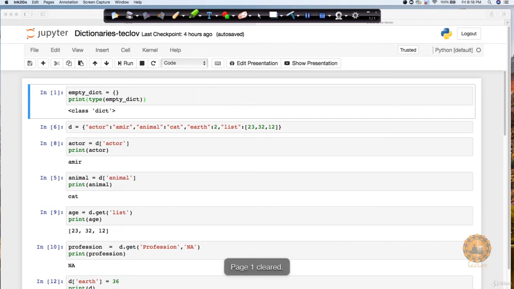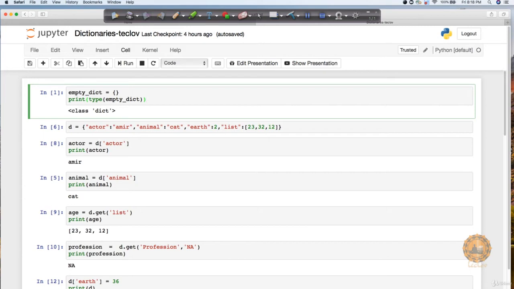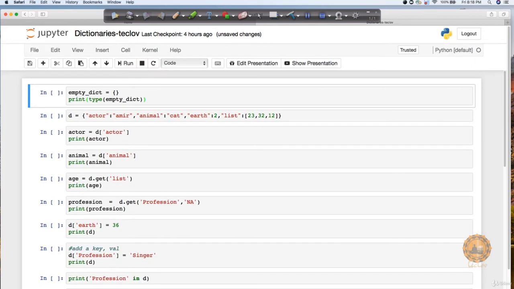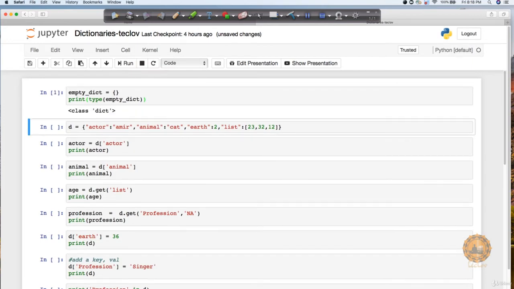If I'm creating an empty dictionary and I print the type of it, it's going to return me the type dict. Let me clear all of these things so that I can show you again by running them. If I execute this, you can see that it is a dictionary.